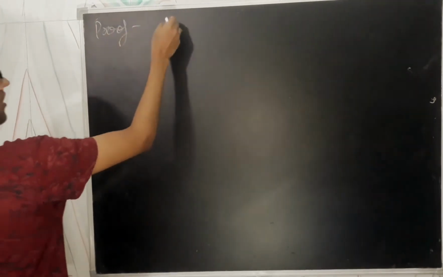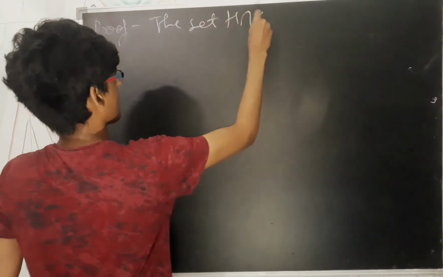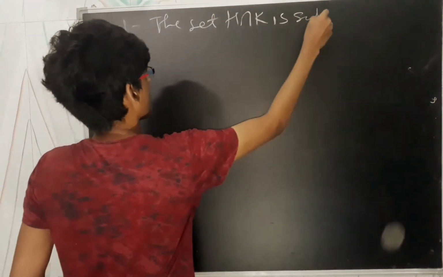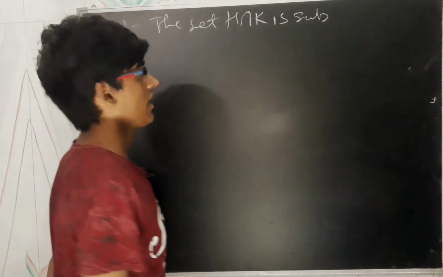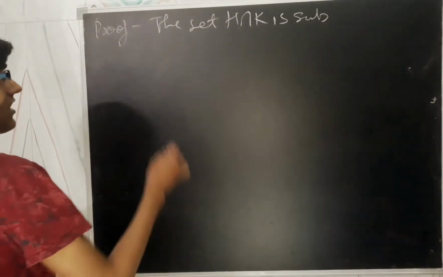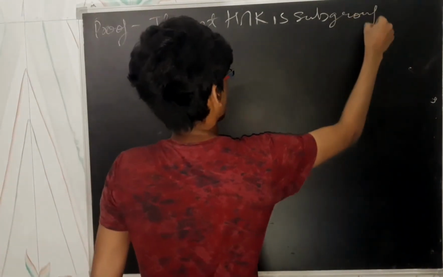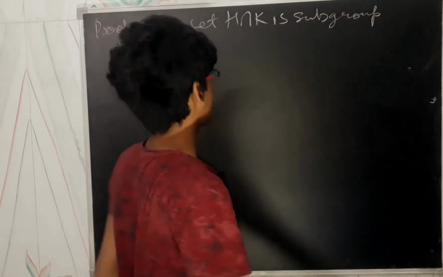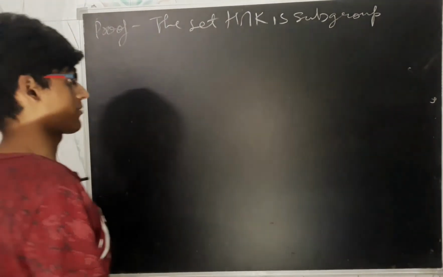So proof: the set H intersection K is a subgroup. Because we are going to prove that H intersection K is a normal subgroup, we are required to know that H intersection K is a subgroup. We know that H and K are subgroups of the group, so the intersection of the two subgroups is again a subgroup.